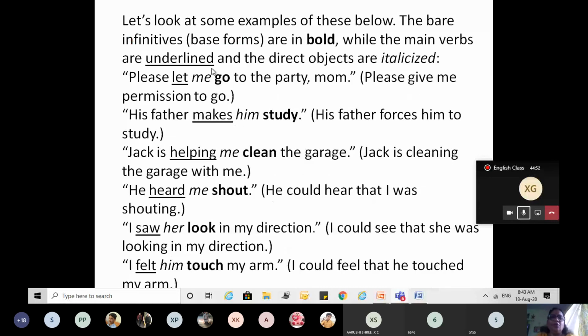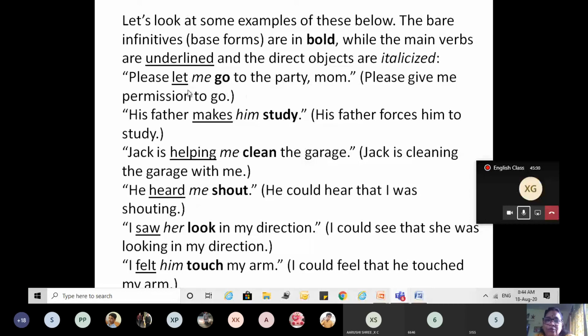Now see, I have taken out some examples. The base form bare infinitives are in bold, main verbs are underlined, and direct objects are italicized. Italicized means they are in italics. Please let me go. Let is the main verb, me is the direct object, and go is the bare infinitive. It means please give me permission to go.